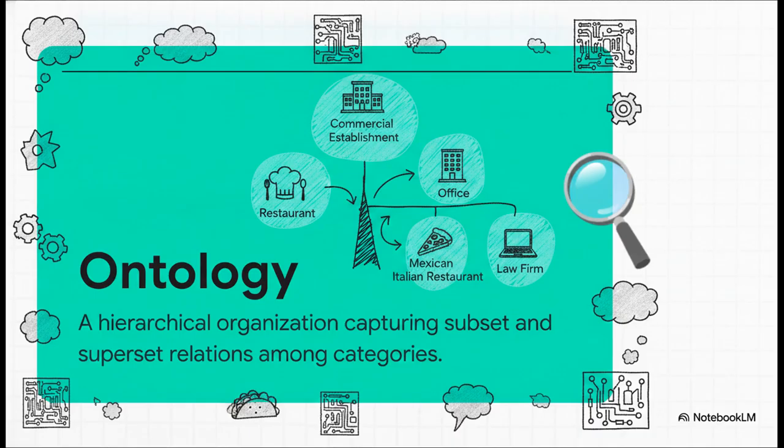In description logics, an ontology is basically a hierarchical organization. Think of it as mapping out the very DNA of our restaurant world. We create a terminology where we explicitly state what belongs where. For example, a Mexican restaurant is a subset of a restaurant, which is a subset of a commercial establishment.